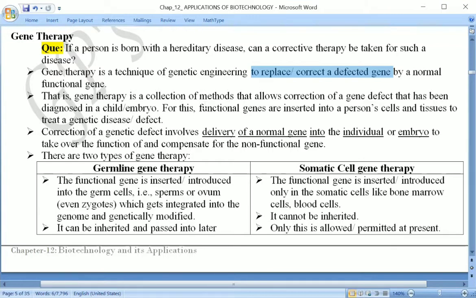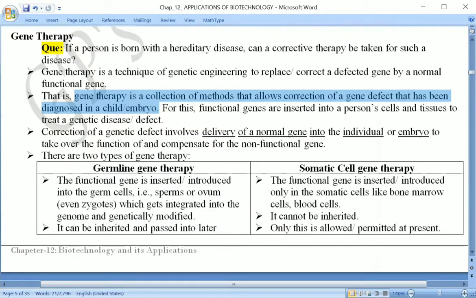Here I am talking about the defected gene. Instead of the defected gene, a normal gene has to be placed here, so that the normal gene is able to produce a particular kind of, let us say, enzyme or hormone or protein in order to bring out the function. Now, gene therapy is not a single method, it is a collection of methods. Gene therapy is a collection of methods that allows correction of a gene defect that has been diagnosed in a child or embryo.